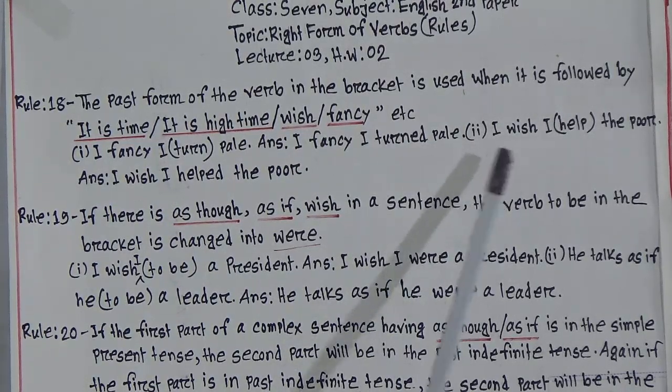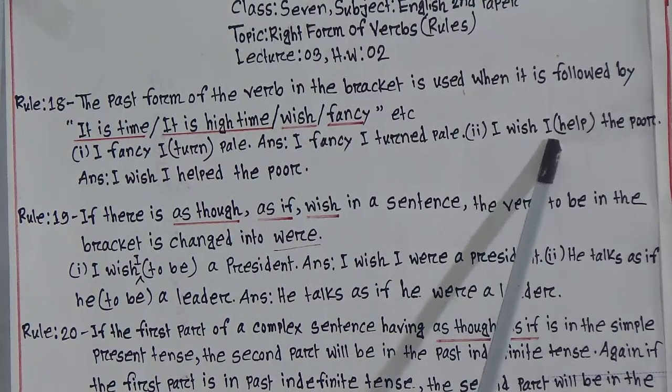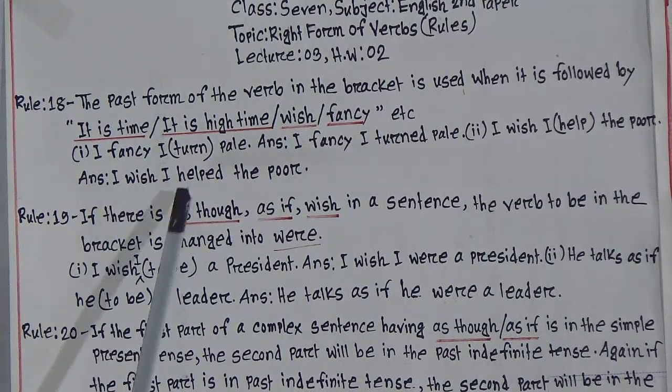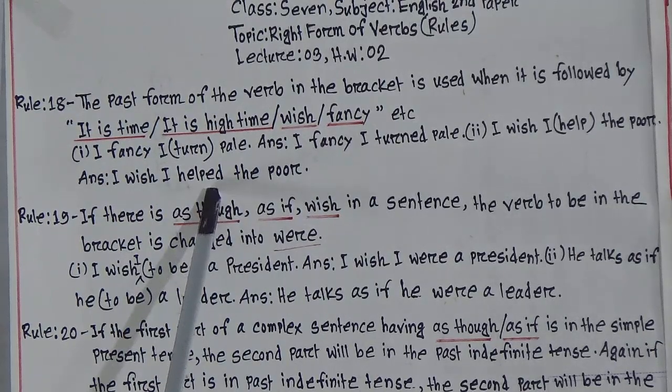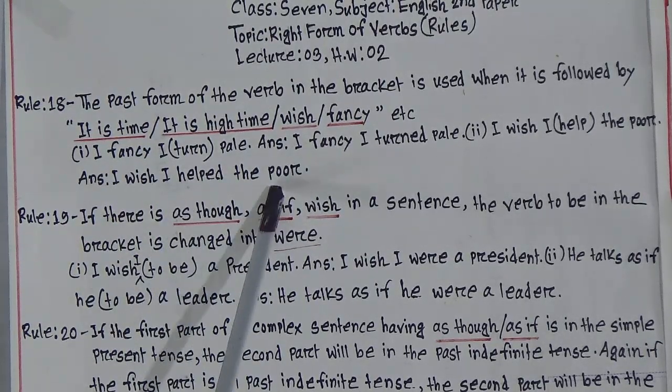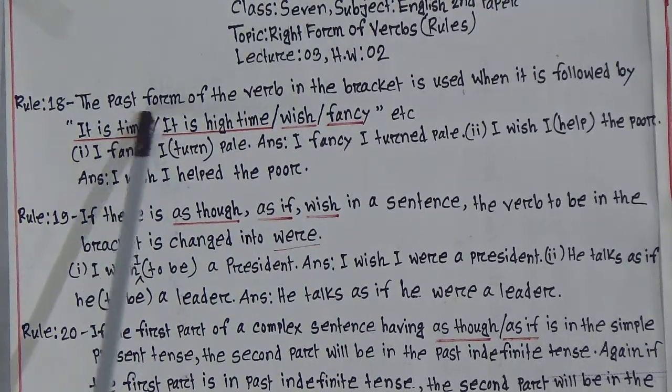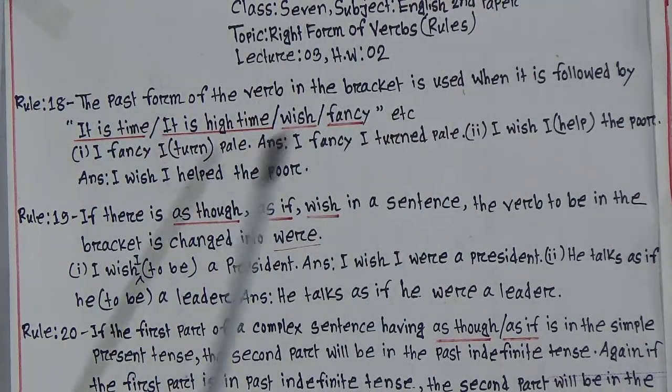Now, we will go to the second example. I wish, I help the poor. Look at the correct example. I wish, I helped the poor. So, look at the E-D. That means I wish I helped the poor. So, we have got the rule number 18. That means the past form of the verb in the bracket is used. So, look here, it is past form.